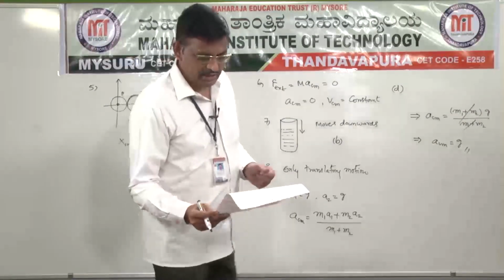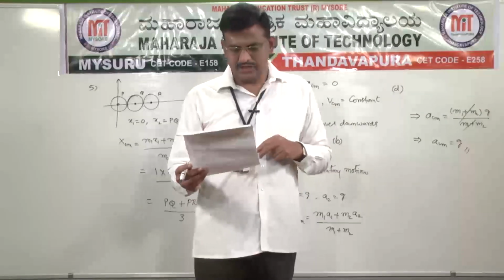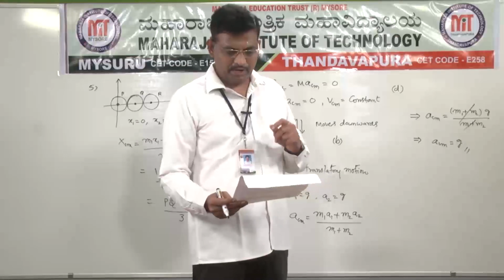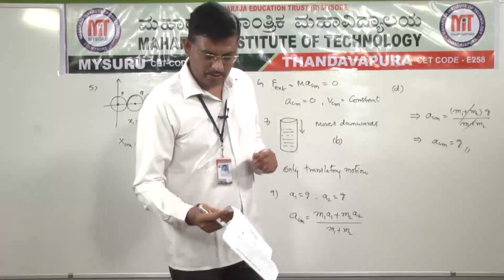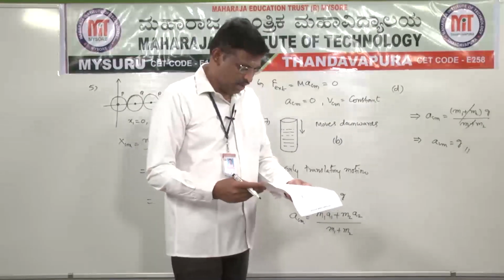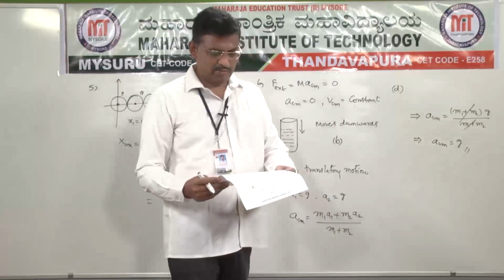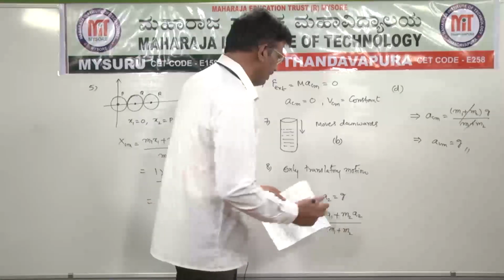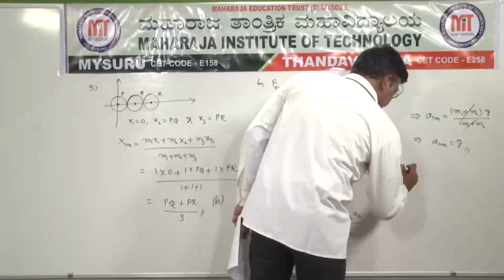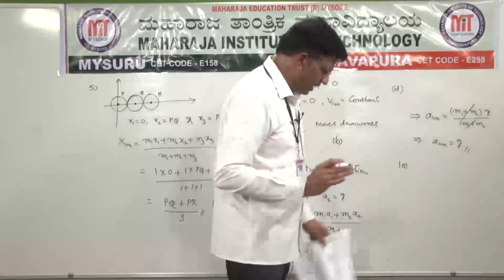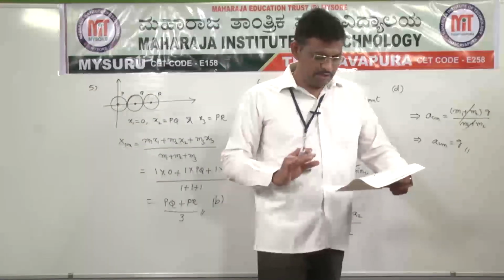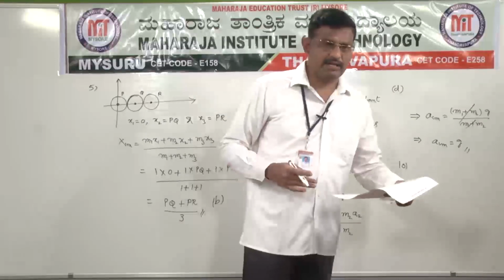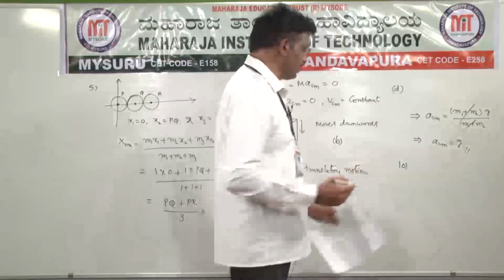Next, 10th question. A body of mass m is standing on a block of mass capital M kept on a rough surface. When the boy walks from left to right on the block, the center of mass of the boy plus block system... In the 10th question, first you should understand the situation, and if possible draw the diagram for the given situation.